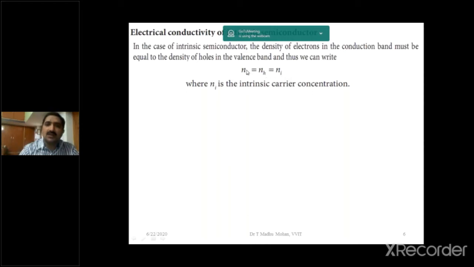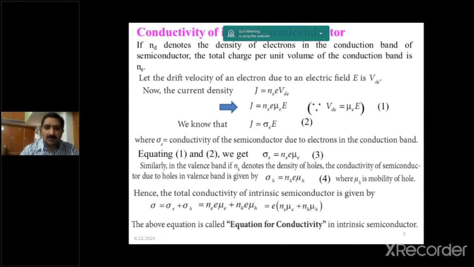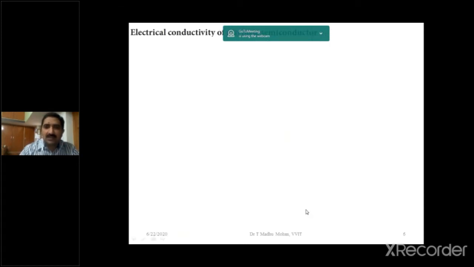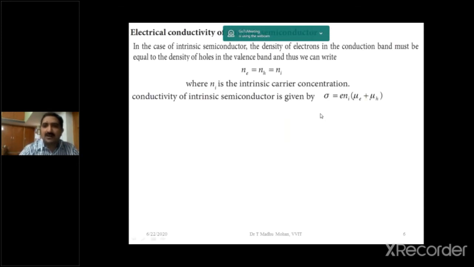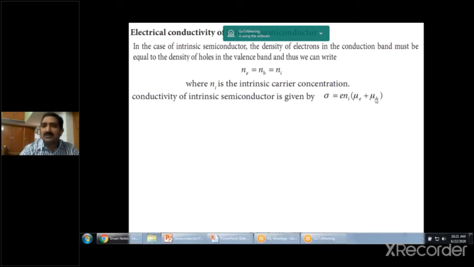So the conductivity of the intrinsic semiconductor from the previous equation is sigma is equal to E into Ne mu E plus Nh mu H. Here we take Ni common because Ne is equal to Nh is equal to Ni. So the conductivity sigma is equal to E into Ni into mu E plus mu H.